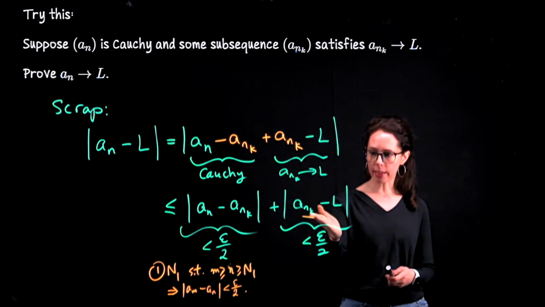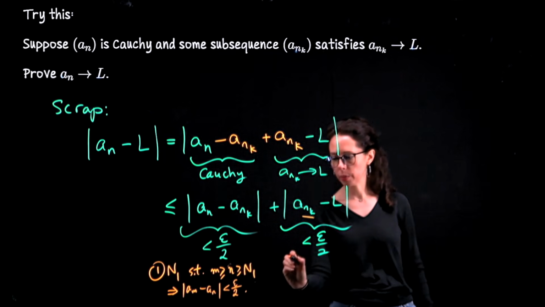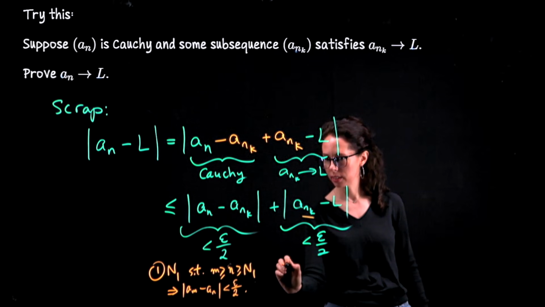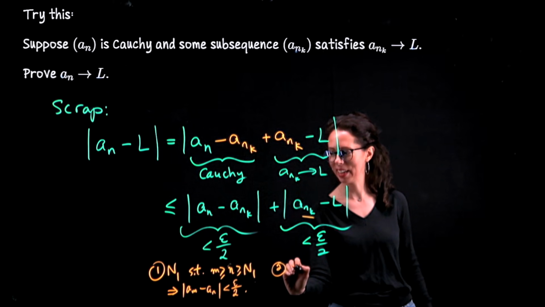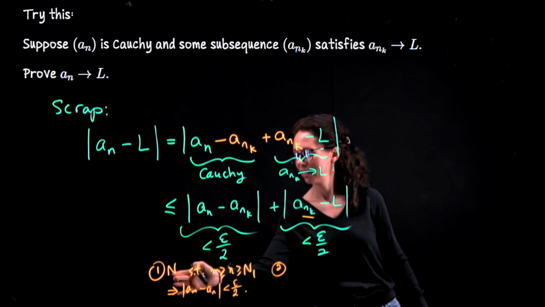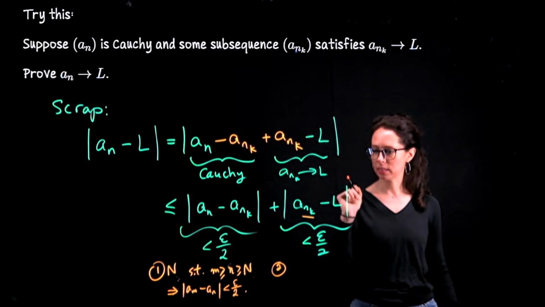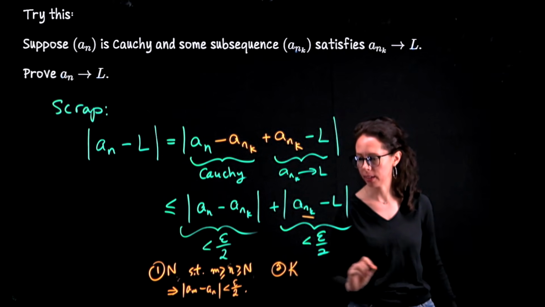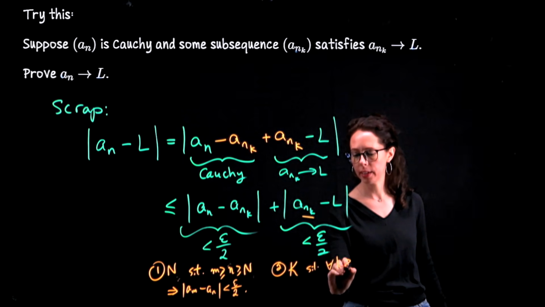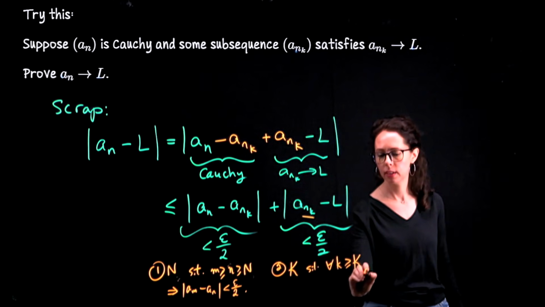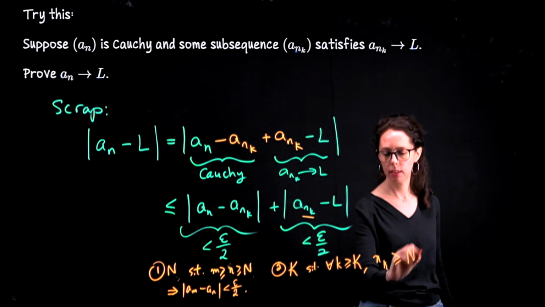Now, this is a sequence in its own right, so its subscripts go off to infinity, which means eventually they will land beyond n sub 1. So here we want to choose a subscript lower bound, a capital K, such that for all little k greater than or equal to capital K, n sub little k is greater than or equal to n sub 1. This is scrap work. That should work.